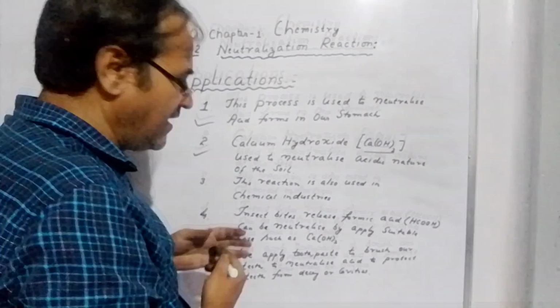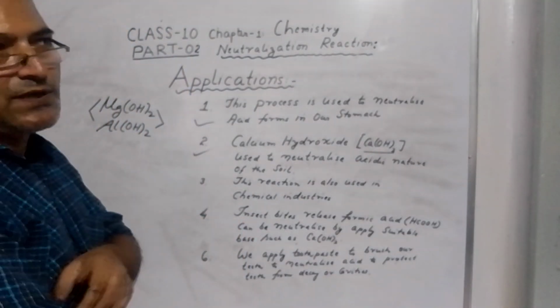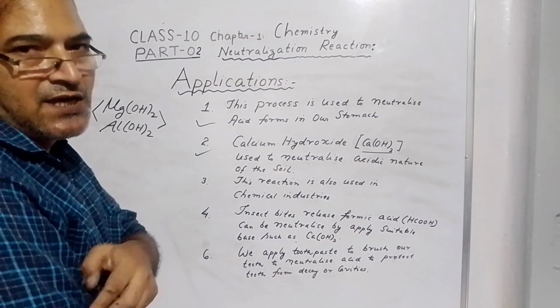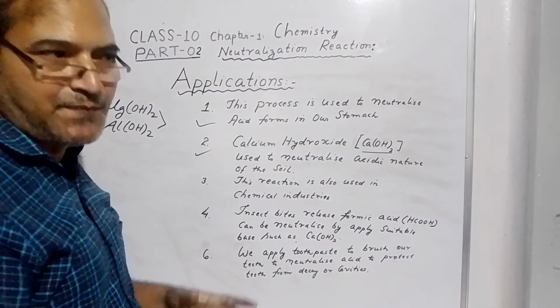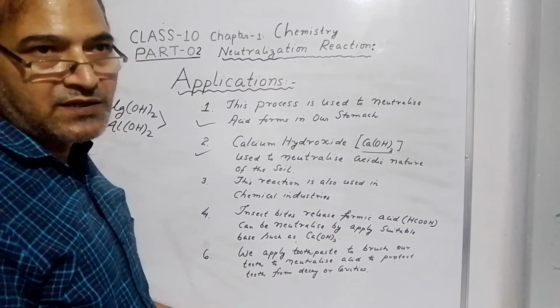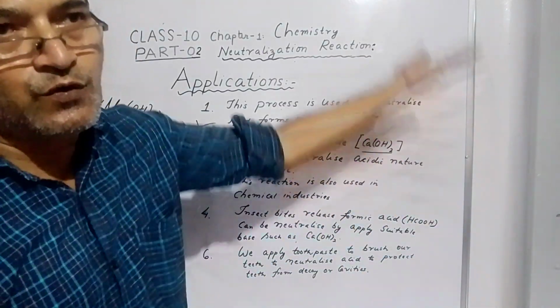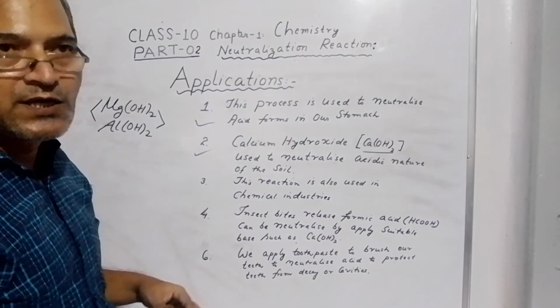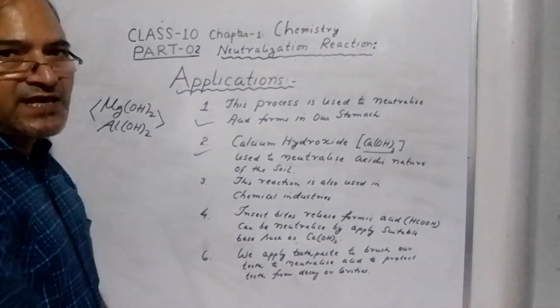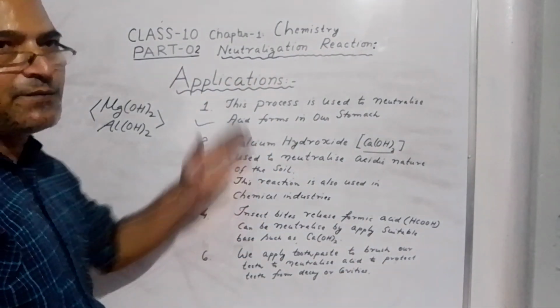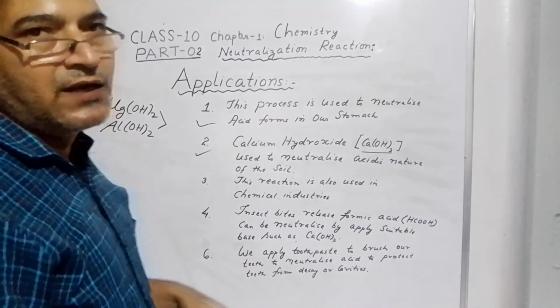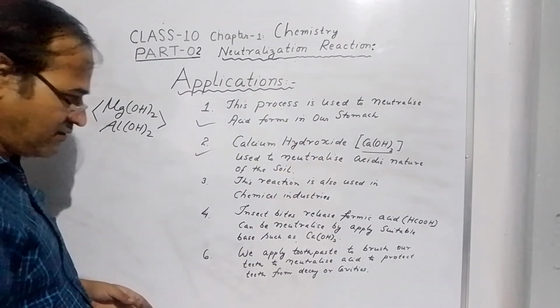Now the third is there. In the chemical laboratories also, sometimes they find that many unwanted acids have been left as a remnant, which they are not utilizing, and they cannot just go and throw it in the sewage. So what they do is add a base and neutralize the acid, and ultimately the water will go to the river or the ponds or seas.